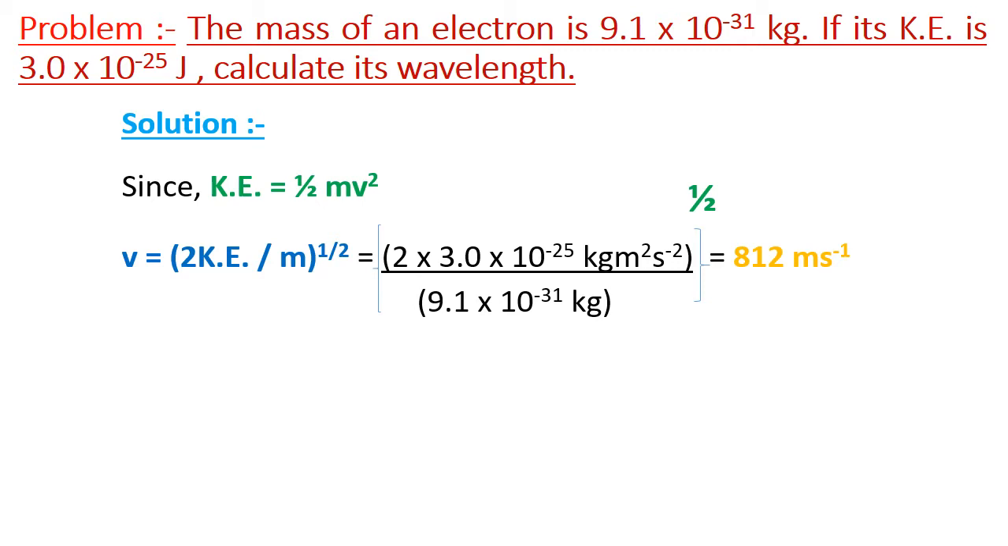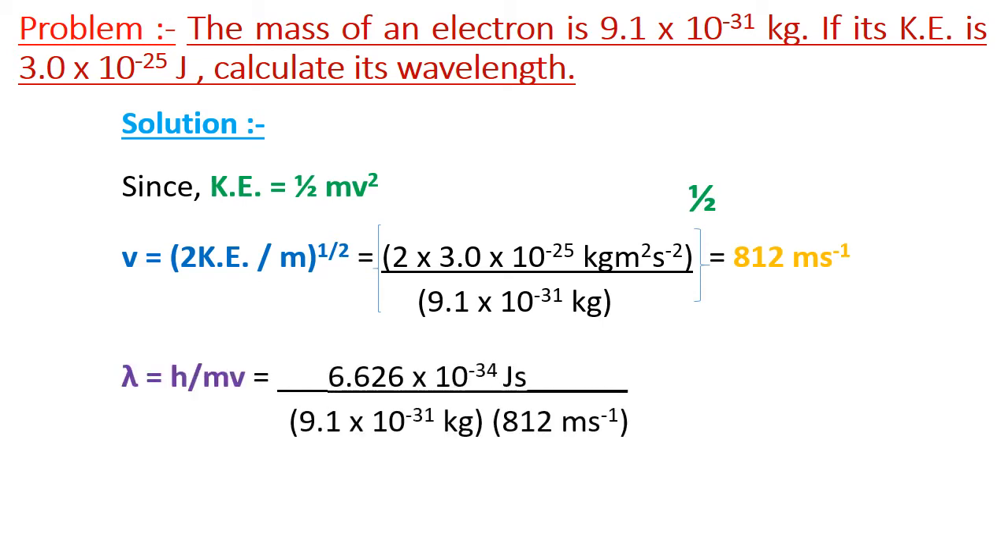which is equal to 2 into kinetic energy, 3.0 into 10 to the power minus 25 joule, where joule is equal to kg meter square per second square, divided by mass of an electron, that is 9.1 into 10 to the power minus 31 kg, whole to the power 1 by 2. After simplification, this gives 812 meter per second. This is the velocity of an electron.